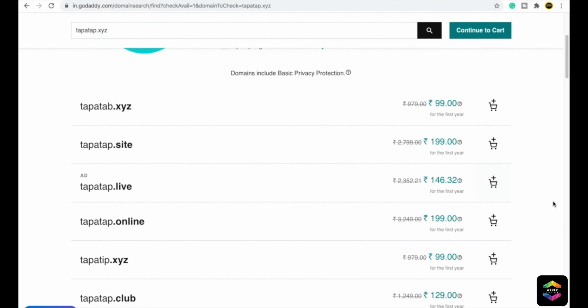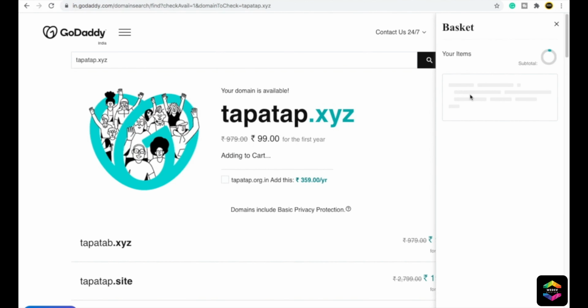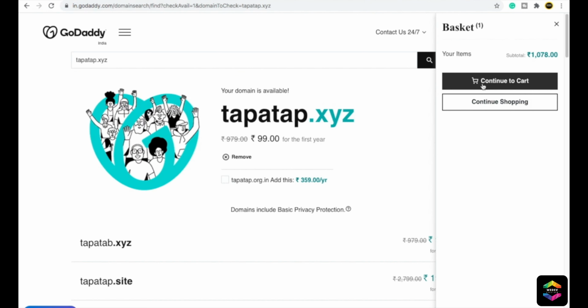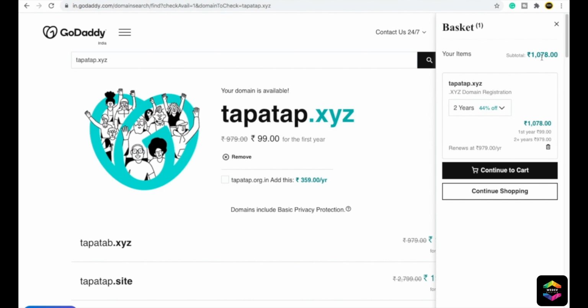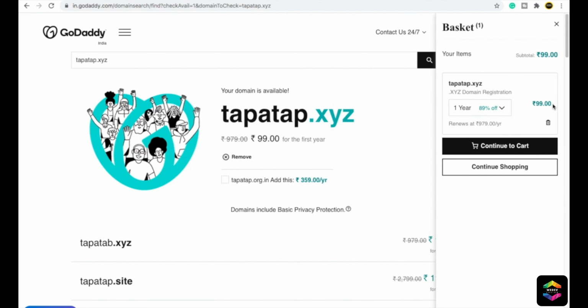After you choose any of your domains, for example, if you have a domain like tapatup.online, you can just click here and it will be added to cart. But I will click on this domain, add to cart. You can see now it is getting added. Here it is showing 1078. The reason is I'm purchasing it for 2 years. If you change it to 1 year, the price will go to only 99 rupees. So it's super cheap.